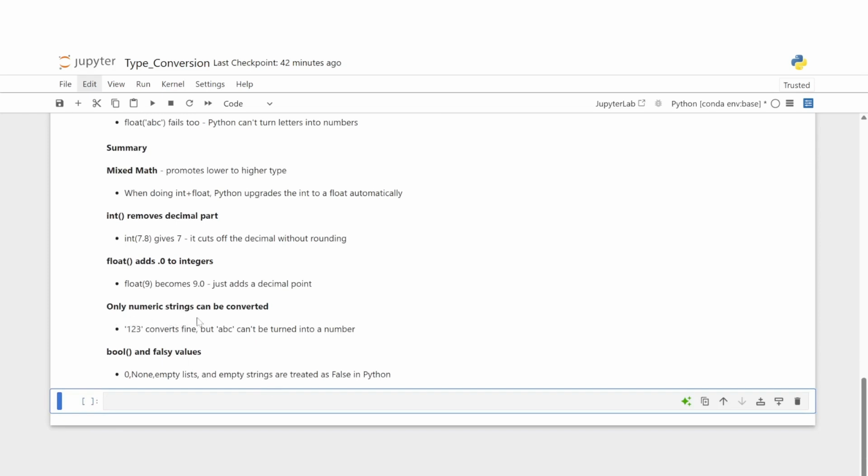Only numeric strings can be converted. String 123 converts fine, but ABC can't be turned into a number. Bool and falsy values like 0, none, empty lists, and empty strings are treated as false in Python.